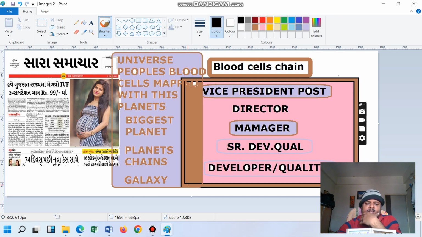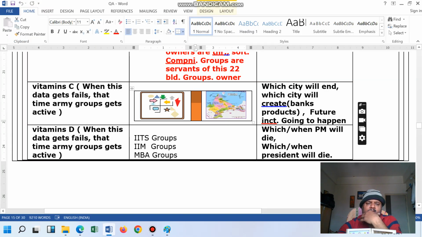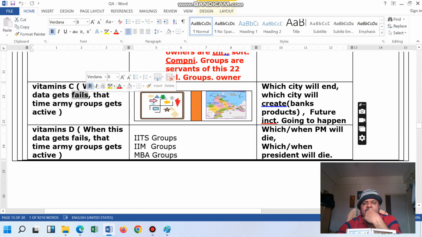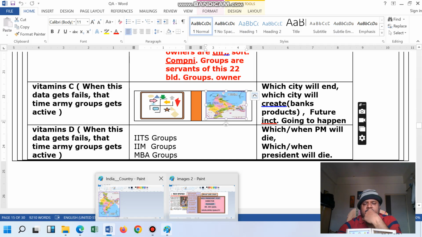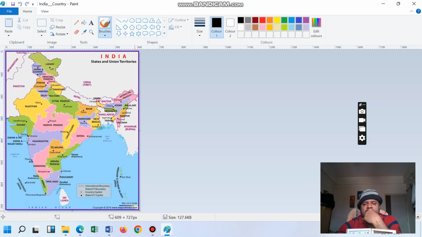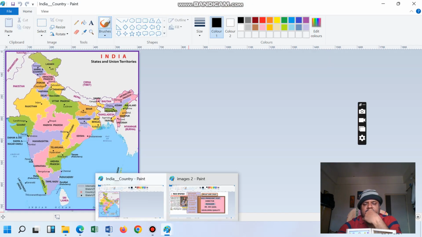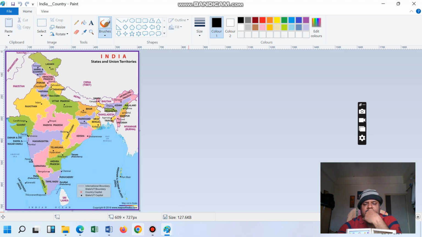Basically, we are discussing one of the topics, that is city creation. In city creation, we are discussing one topic, that is vitamin creation. In vitamin creation, we are discussing the topic of the country India. And India has created lots of designs.